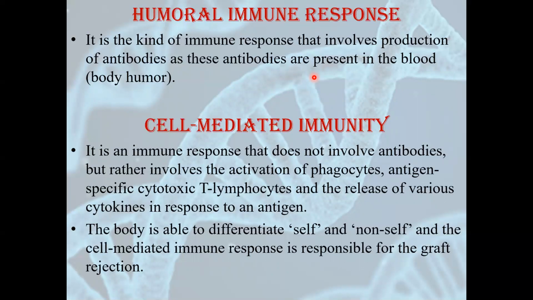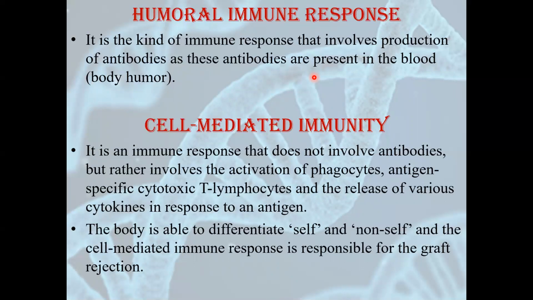Now apart from these antibodies, there are certain cells which are responsible for providing us immunity. We have talked earlier about this. These cells form another type of immune response which is called cell-mediated immune response or cell-mediated immunity. In cell-mediated immunity, antibodies are not formed. But here what are formed? Lymphocytes are formed.